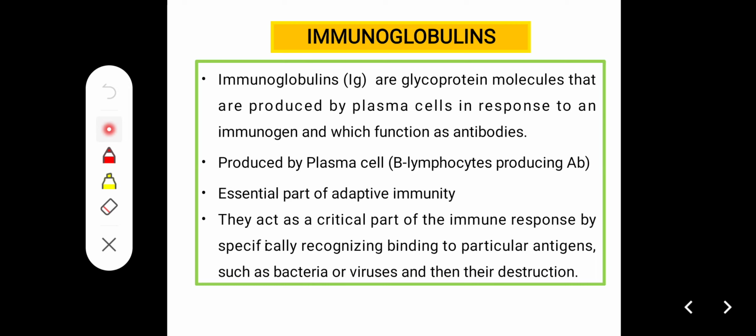Immunoglobulins are antibodies. They are glycoprotein molecules produced by plasma cells in response to an immunogen, and they function as antibodies. Produced by plasma cells, which are B lymphocytes producing antibodies, they are an essential part of adaptive immunity. They act as a critical part of the immune response by specifically recognizing and binding to particular antigens such as bacteria and viruses, leading to their destruction.